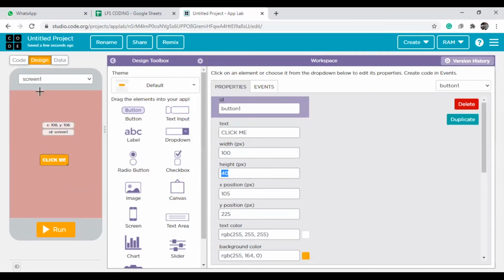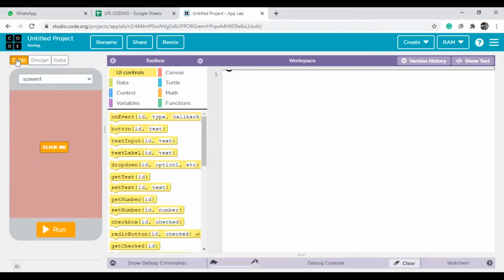Why? Because till now we are in the design mode only. We designed the part. In designing, we see how our screen looks, where we need to keep the buttons, where we need to adjust, what the button width is, what the button height is. Those things we need to concentrate on. But coming to the coding part, we need to do the coding here.